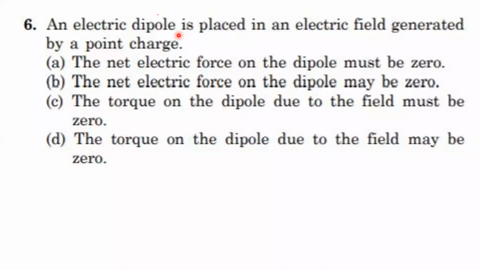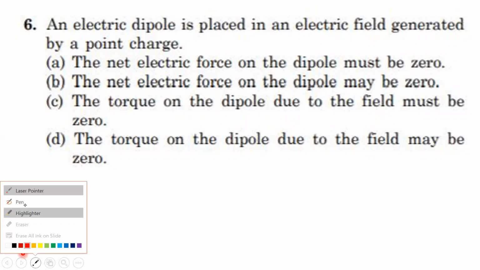An electric dipole is placed in an electric field generated by a point charge. The net electric force on the dipole must be 0. The net electric force on the dipole may be 0. The torque on the dipole due to the field must be 0. The torque on the dipole due to the field may be 0.